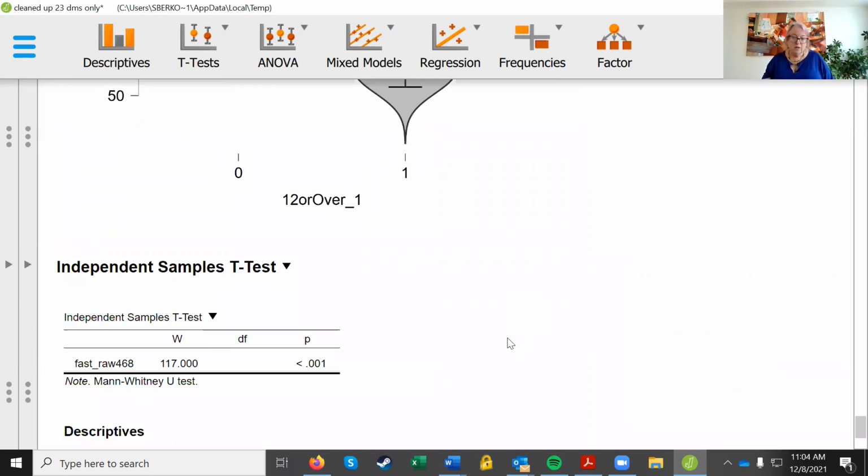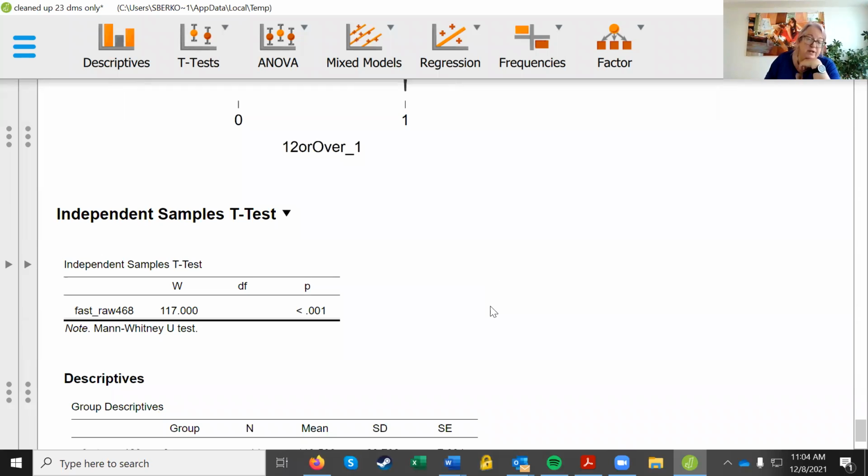Okay. So they call it an independent samples t-test, and then here it says, note, Mann-Whitney U. So what you report is they call it a W. I always was taught to call it a U. U equals 117.0.